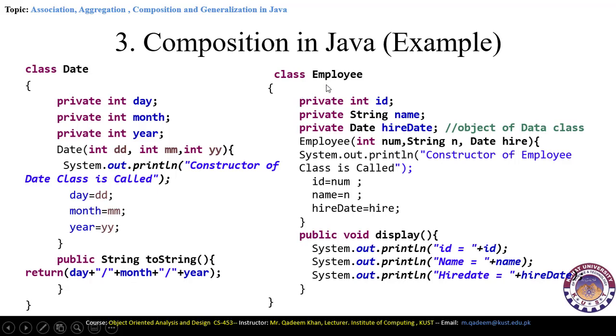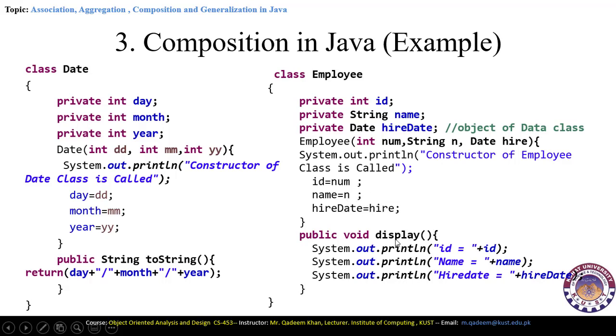Another one is the Employee class, which has three different variables: ID, name, and hire date. In the constructor of the Employee class, we have int num, String, and Date hire, exactly like in aggregation. Here we are declaring the objects. System.out.println that the constructor of the Employee class is called. So it is in fact the constructor of the Employee where the parameterized constructor is called here.